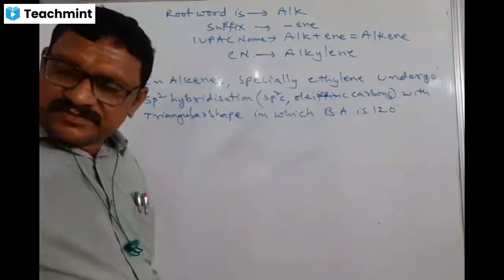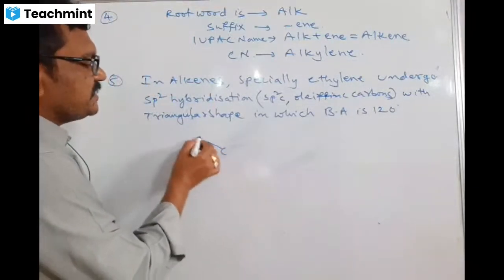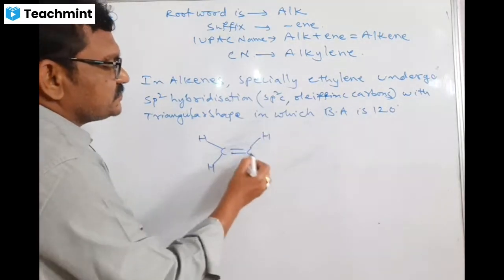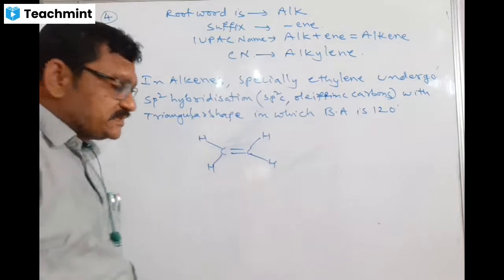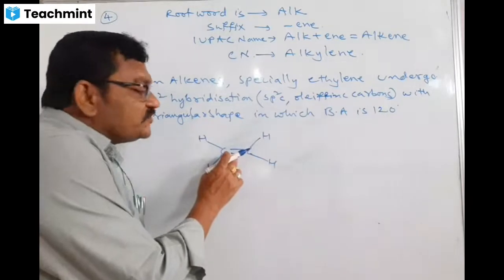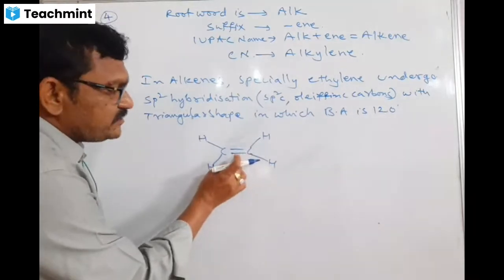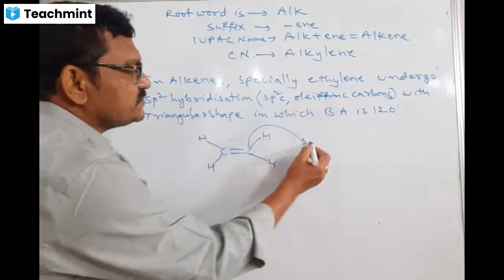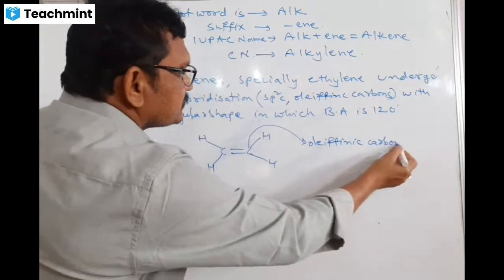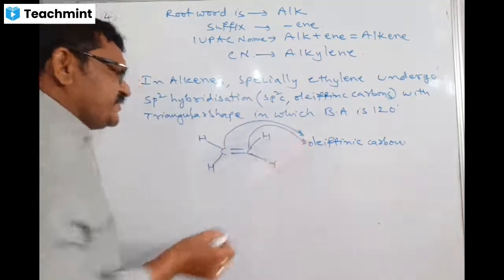See, just now we wrote the ethylene formula. What is that? C2H4. I am writing ethylene like this, C2H4. This is the structure of ethylene. The carbon atoms which are joined by double bond are called olefinic carbons. You remember this? This is olefinic carbon. Here also, this is also olefinic carbon.